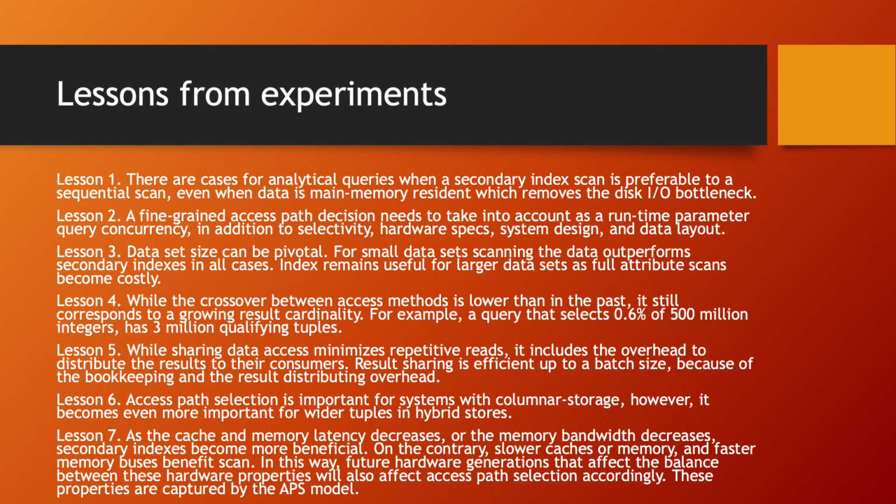Lesson number 7. As the cache and memory latency decreases or the memory bandwidth increases, secondary indexes become more beneficial. On the contrary, slower caches or memory and faster memory buses benefit scan. In this way, future hardware generations can affect the balance between these hardware properties, and will also affect access path selection accordingly. These properties are captured by the APS model.